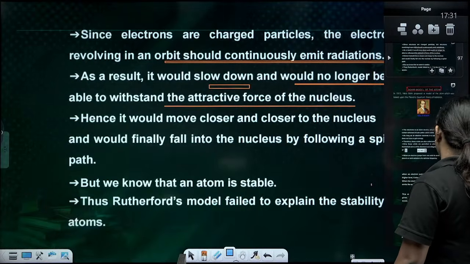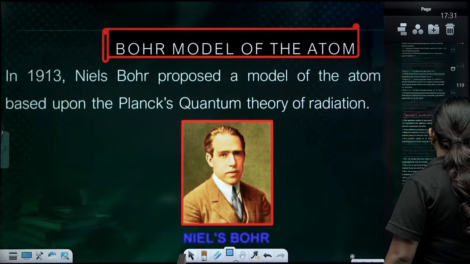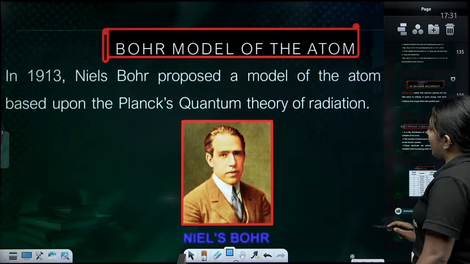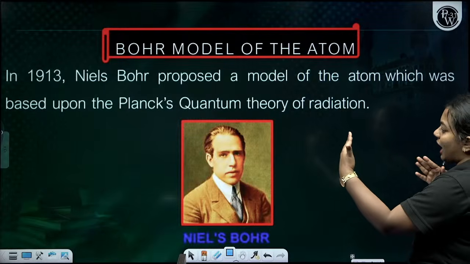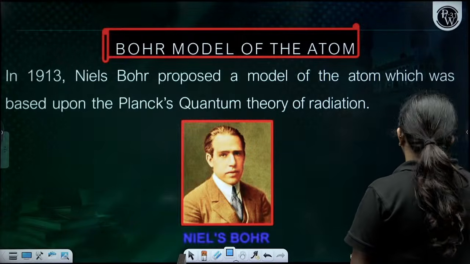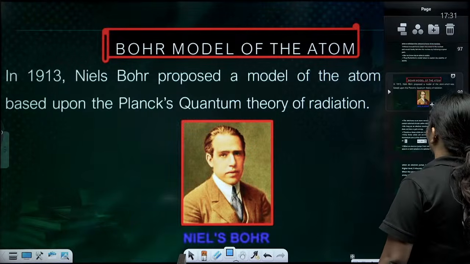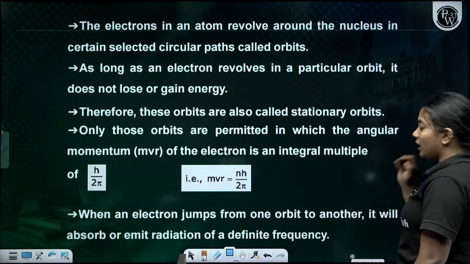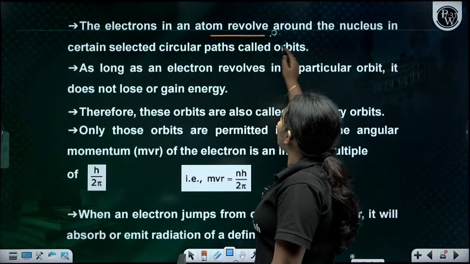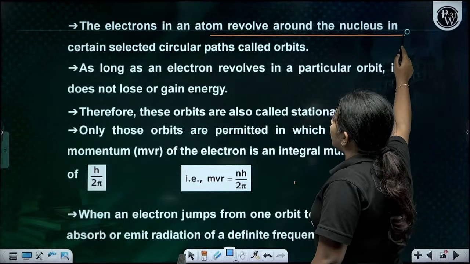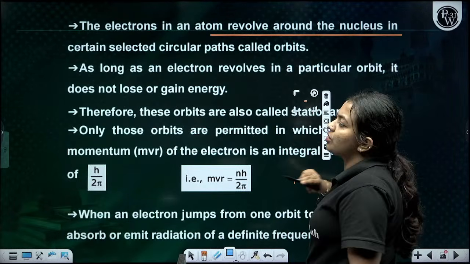That is also a major drawback of the Rutherford model of atom. Now comes the Bohr model of the atom, which actually explains this. It was based on Planck's quantum theory, and he found out the Bohr model. He said that electrons in an atom revolve around the nucleus in a certain path which is called the orbit.